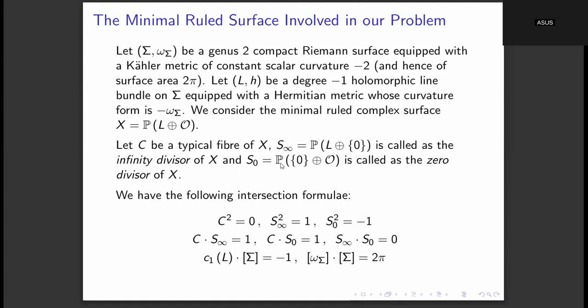The zero divisor is simply the zero section of this line bundle. So the zero divisor will be simply a biholomorphic copy of the Riemann surface sigma, and the infinity divisor is also a biholomorphic copy of sigma, but it is thought of as the copy of sigma sitting at infinity. This can be explained by a picture.